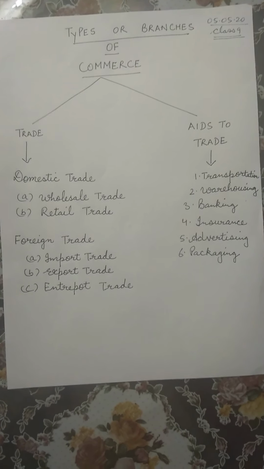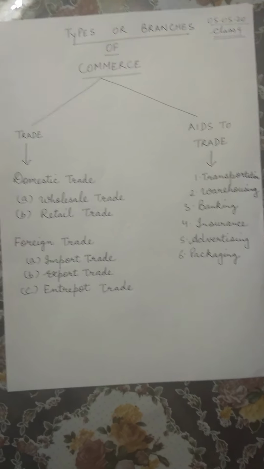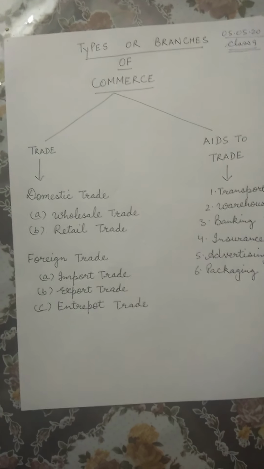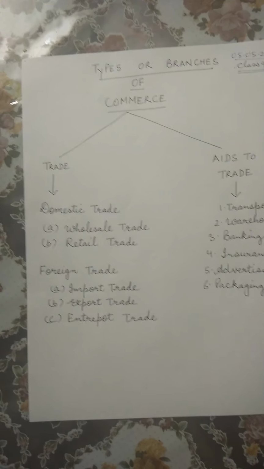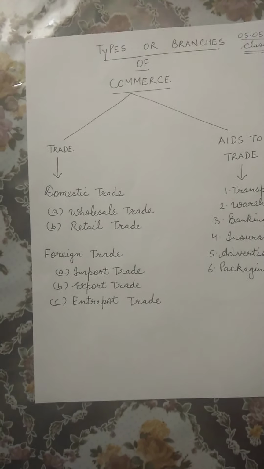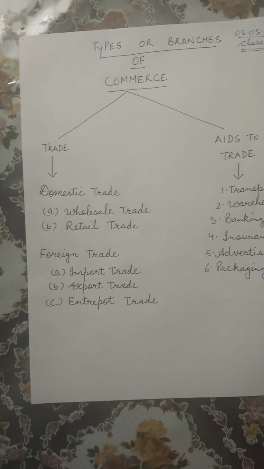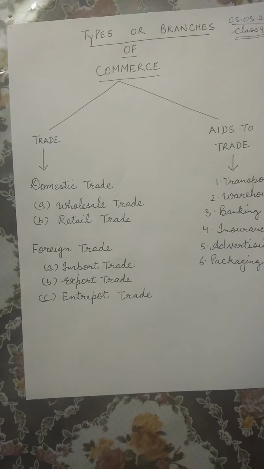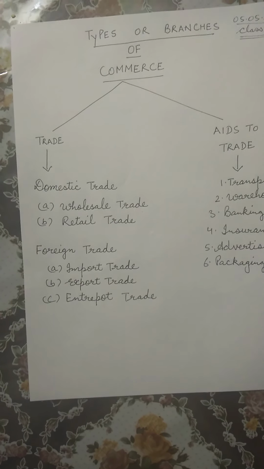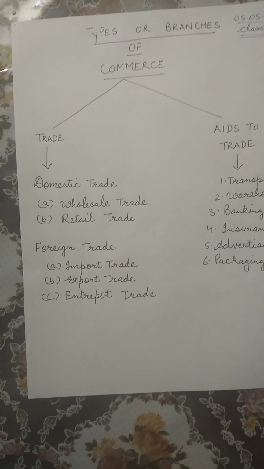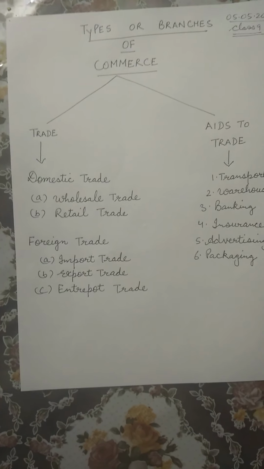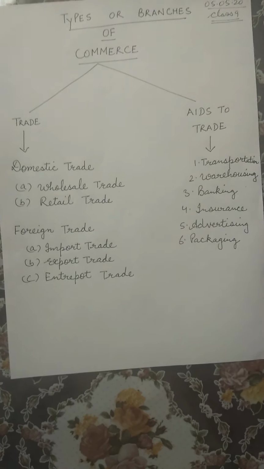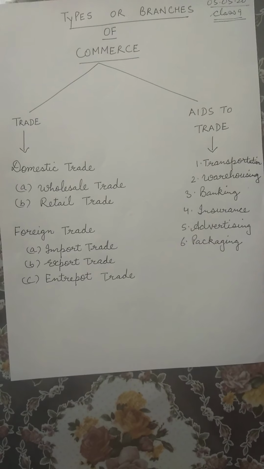Let us know about each one of them. Wholesale trade. Wholesale trade refers to the trade in which the buying and selling of goods is done in bulk. So the key point over here is buying in bulk from the manufacturer and selling in small quantity to the retailers. That is, in this type of trade, the quantity purchased from the manufacturer is large and it is further sold in small quantity to the retailers.